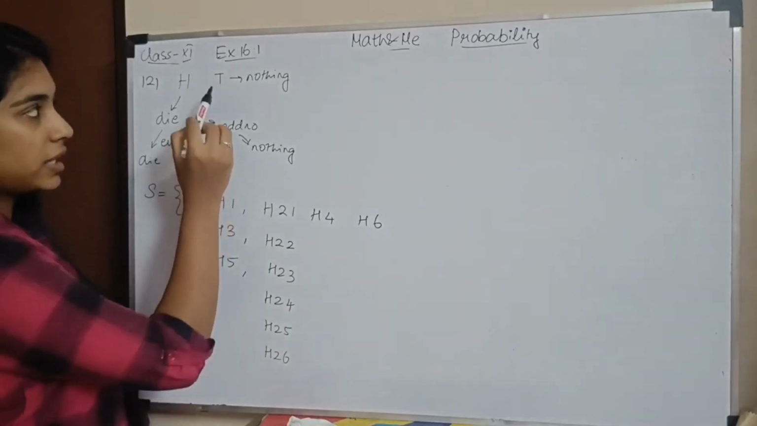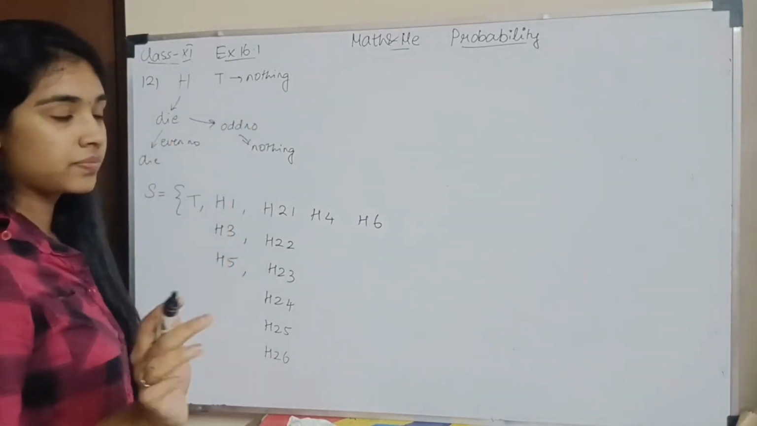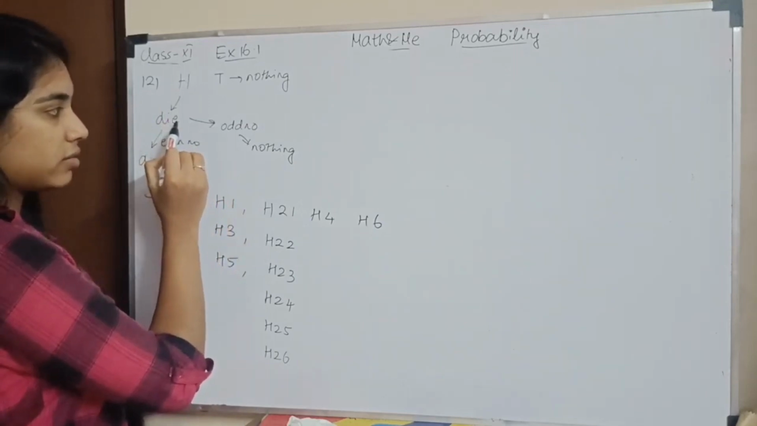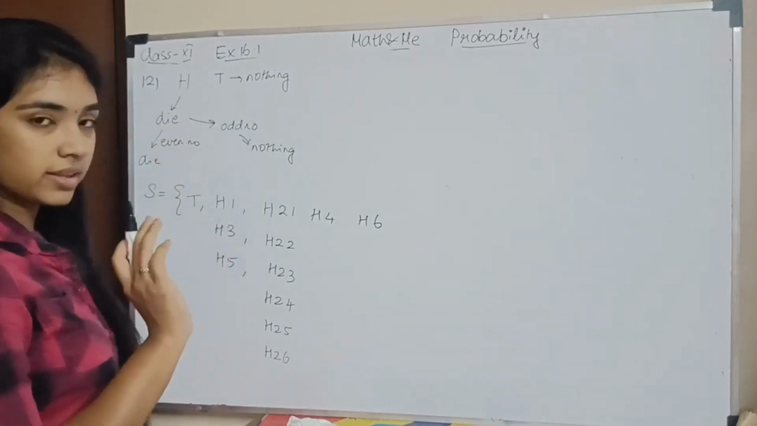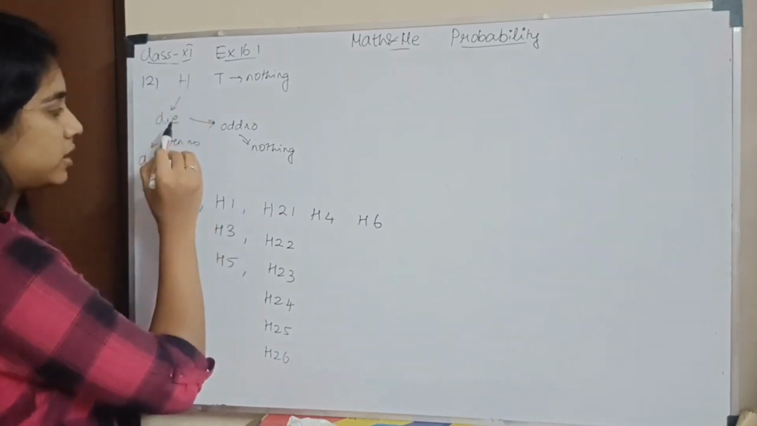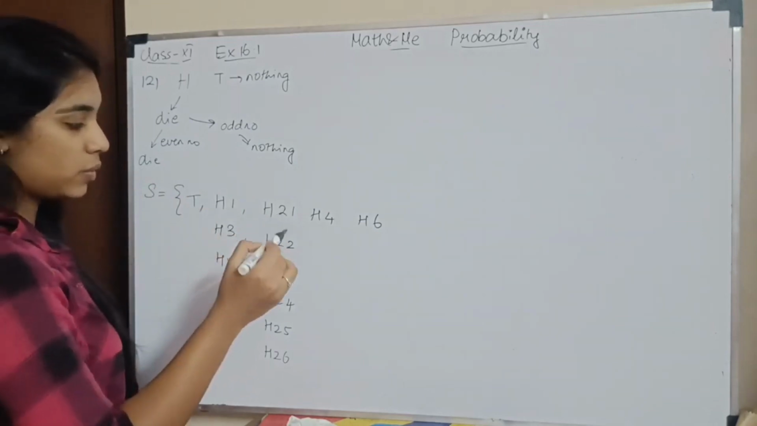Basically, you toss a coin, a tail comes, you do nothing. So tail. If a head comes, you roll a die. When you get an odd number, you do nothing. So head, odd number, then nothing. Then head, die, even number comes, again you roll a die. What are the possibilities in a die? 1, 2, 3, 4, 5, 6.